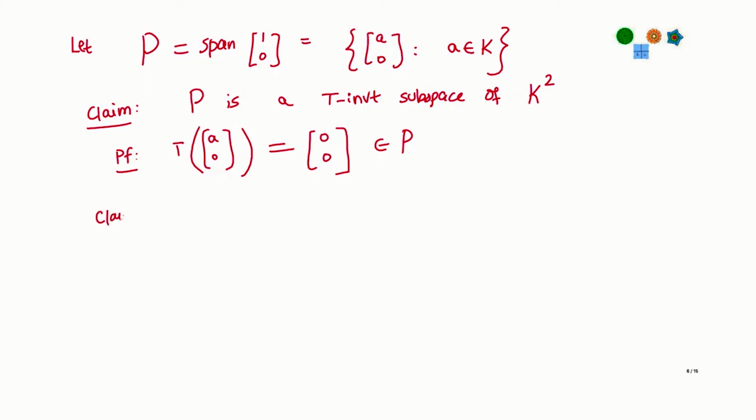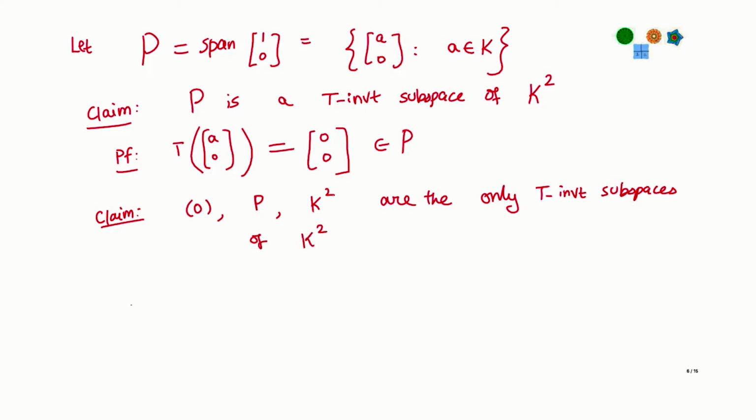Okay, so the stronger claim: the 0 subspace, the one dimensional subspace P and the two dimensional subspace K^2 are the only T invariant subspaces of K^2. Okay. So I claim that there are only these three T invariant subspaces. So, let us prove that. We have just shown that P is T invariant, these other two guys are of course T invariant. I claim there cannot be any others.